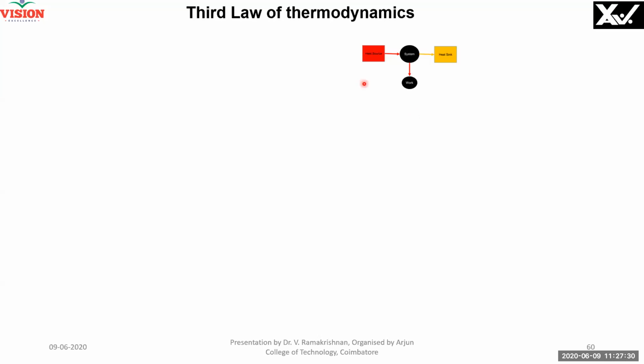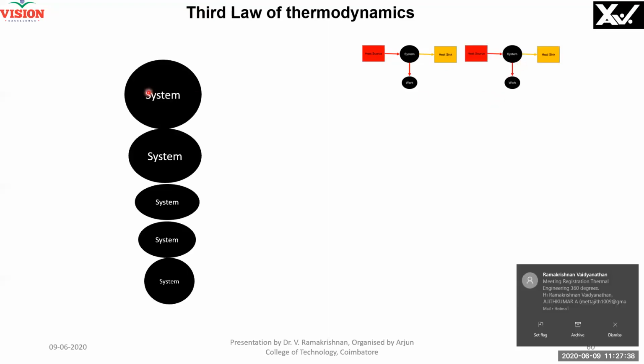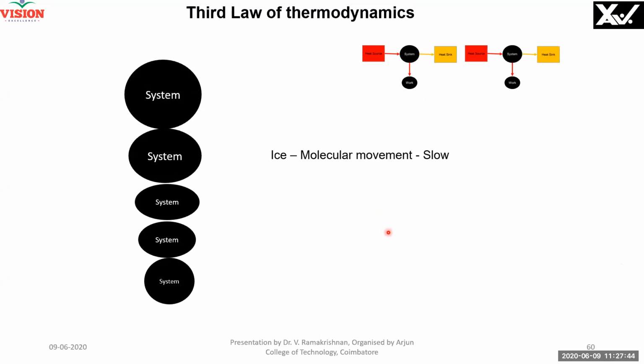We will go to the third law of thermodynamics. See, this is a Carnot engine. This is a sink. This I take as a source for the next engine. Then what I do is I get the next system. So I get ultimately one temperature. That temperature is the lowest temperature possible, where entropy is 0.